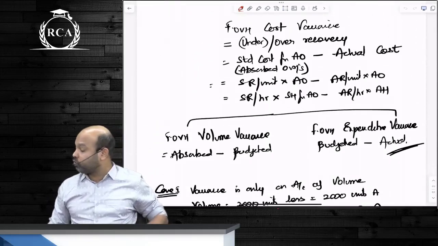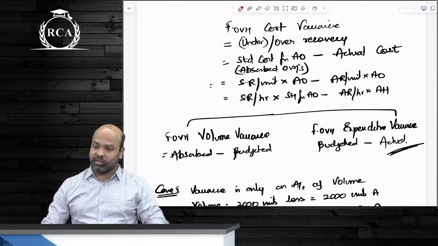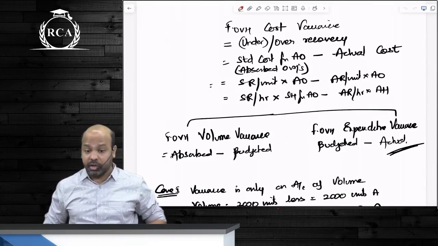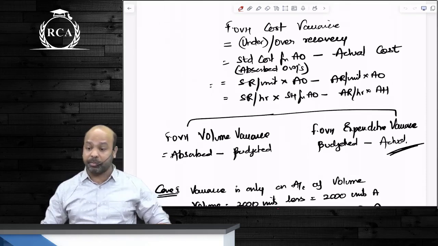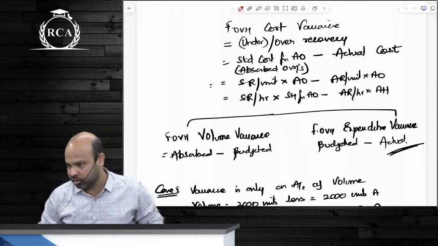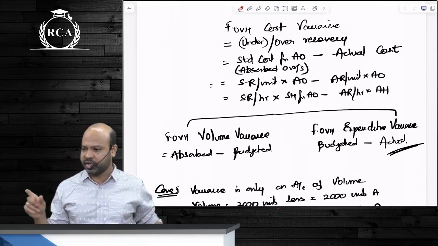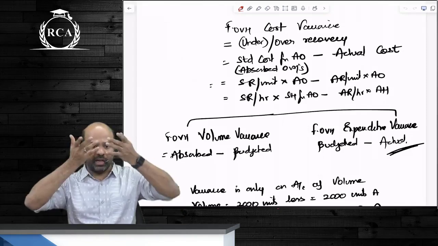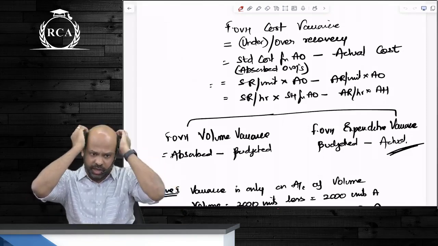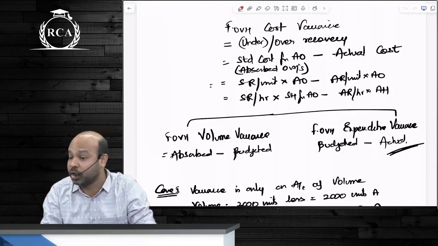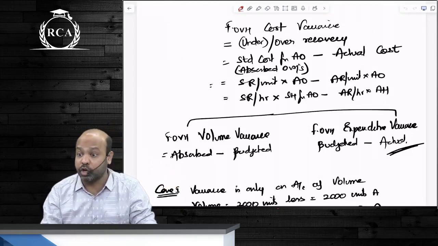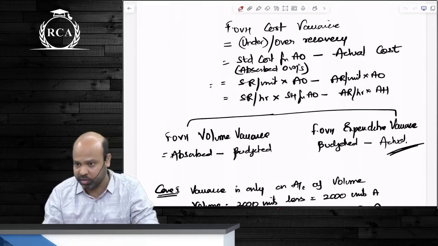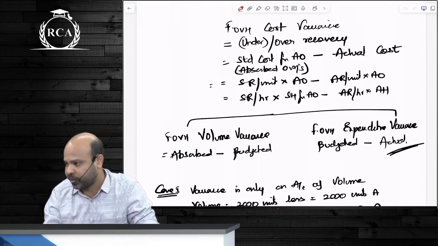Your overall fixed overhead variance is still the same formula, standard cost for actual output minus actual cost incurred. However, the term standard cost for actual output is replaced with absorbed fixed overheads. Okay, it's easier to understand, so instead of standard cost we write it as absorbed overheads. Standard rate per hour into standard hours for actual output minus actual rate per hour into actual hours. That will give us the overall fixed overhead variance, under or over recovery of overheads, which we are dividing into two parts now. One is volume variance, the other one is expenditure variance.